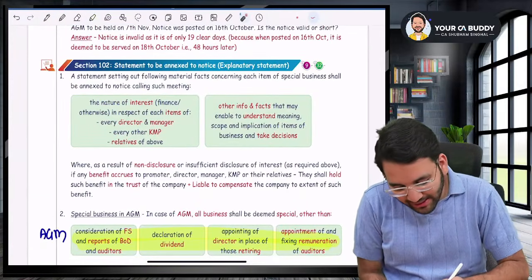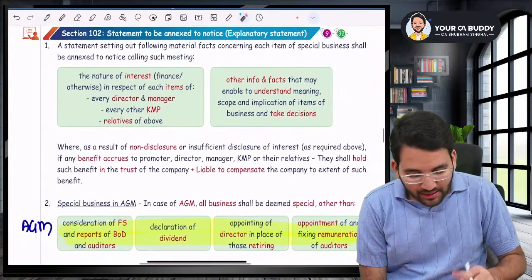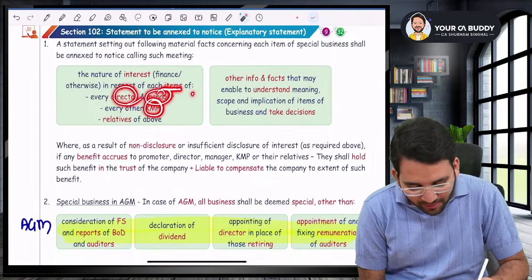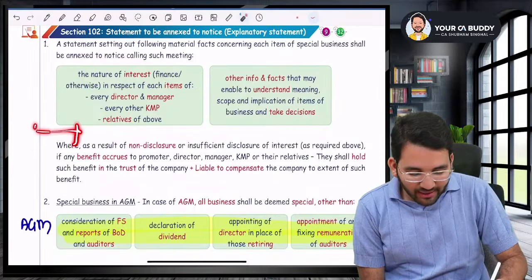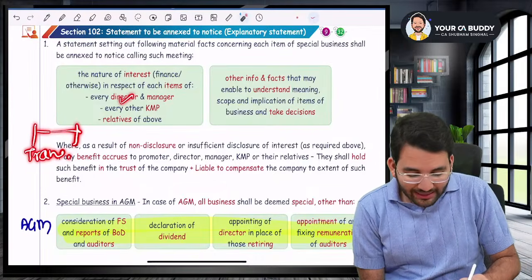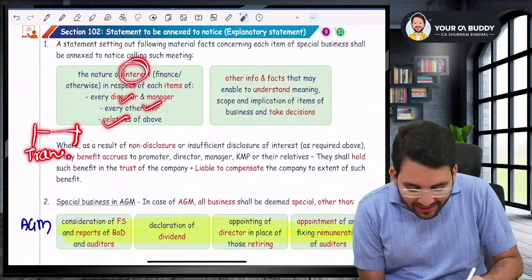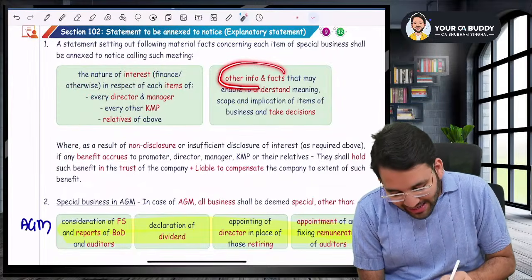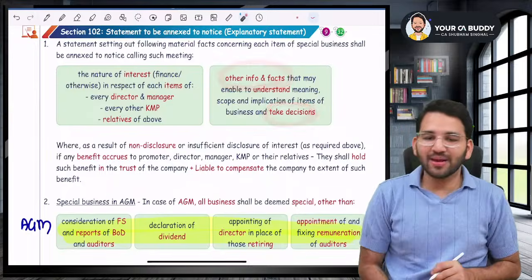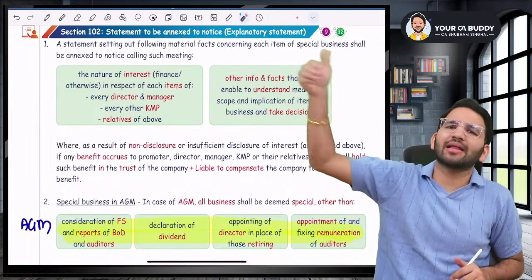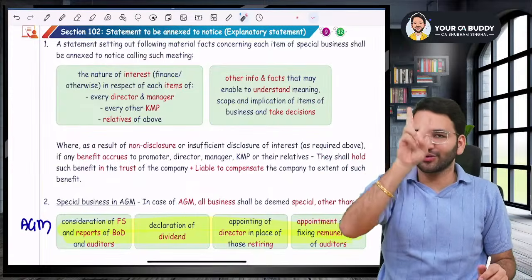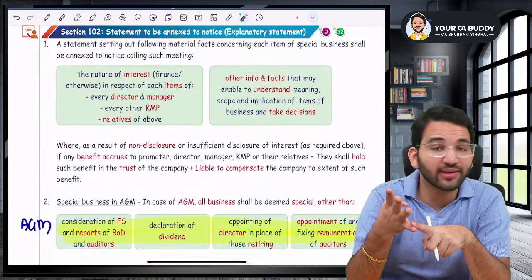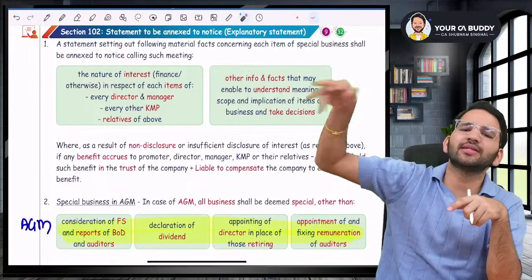Number one, in that explanatory statement, you will show the nature of interest, whether financial or otherwise, in each item, of the director, manager, key managerial person, or relative. So for example, if you are entering into a transaction, you have to show whether your director, key managerial person, or their relatives are interested in such transaction. You'll have to disclose their interest. And number two, you will state any other information or fact that is relevant for decision making. So you'll give more and more details. You will disclose other facts and information which is relevant for decision making.